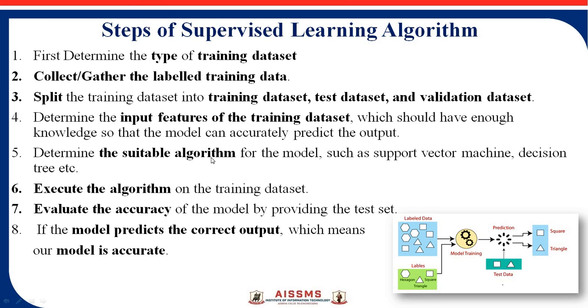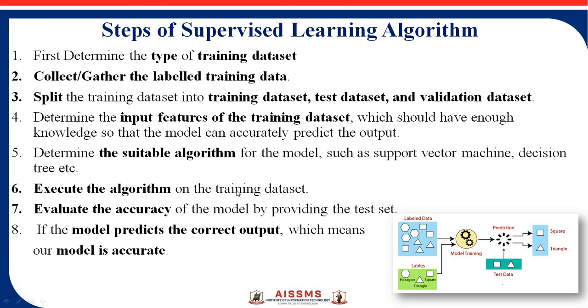Then you need to apply suitable algorithms. There are various algorithms, such as support vector machine and decision tree. We will learn these algorithms in the next session. These algorithms are used for decision taking purposes, whether the particular image is a square or not, a triangle or not. For taking the decision, these algorithms are used.